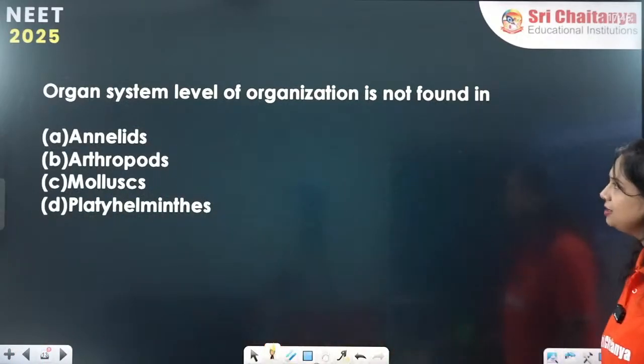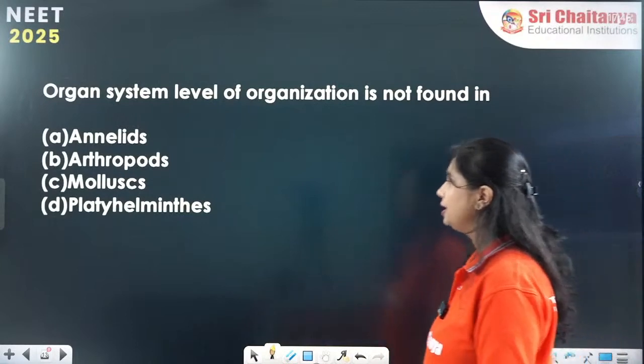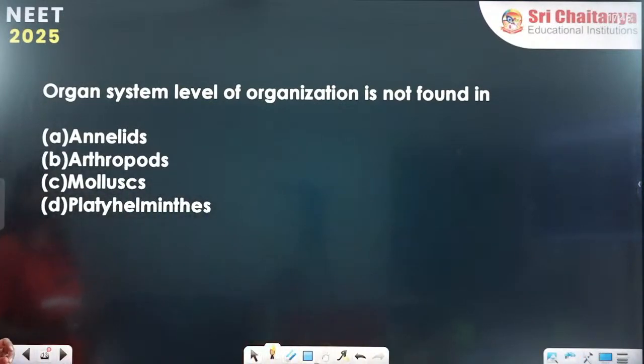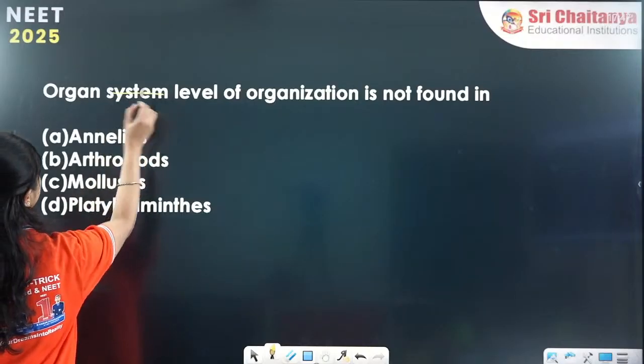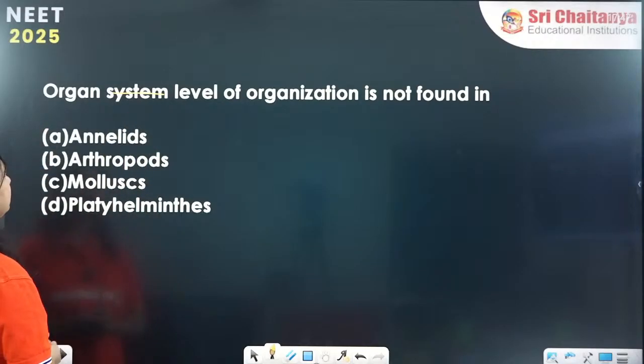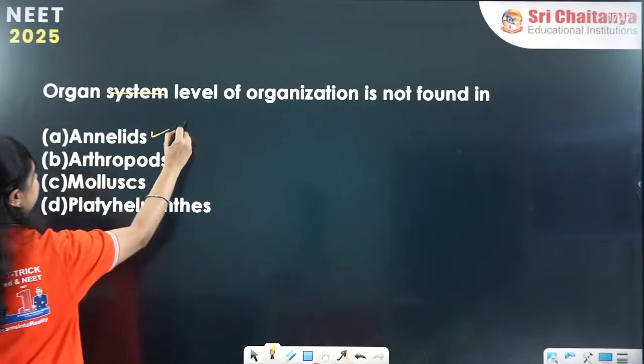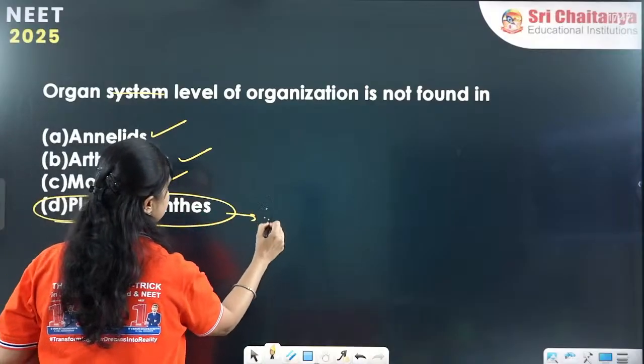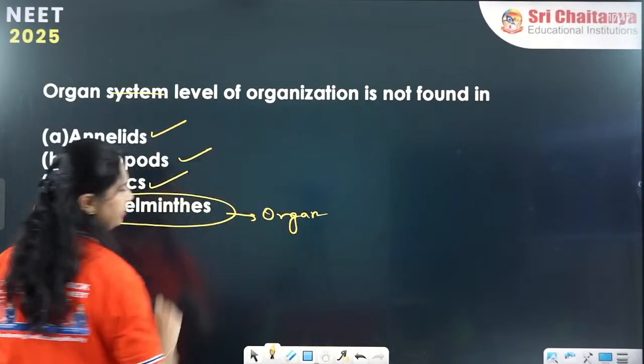Alright. Next question, organ system level of organization. Yes, most of you have answered C. Organ system level of organization is present in Annelida, Arthropoda, Mollusca. It has multiple correct answers. Organ level of organization is a different one, and it is present in Platyhelminths.